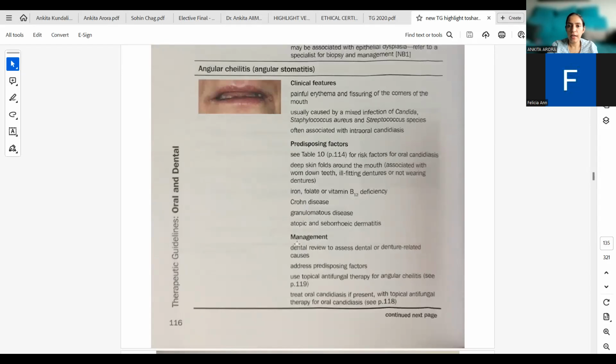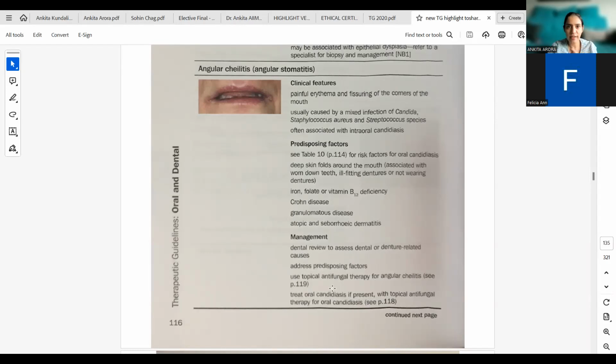Then, management of angular cheilitis actually is dental review to assess denture or dental related causes. Address the predisposing causes, whatever you find out, maybe it's Crohn's disease or it is ill-fitting dentures. So addressing the chief cause will remediate this, and use topical antifungal therapy for angular cheilitis. Treat oral candidiasis if present with topical antifungal therapy for oral candidiasis.